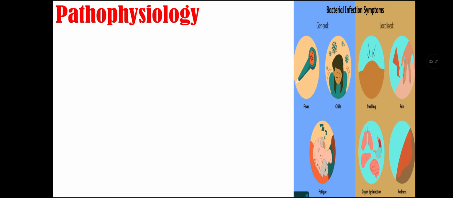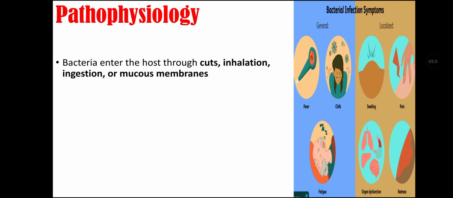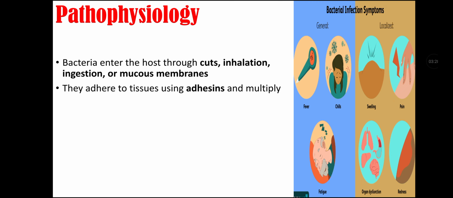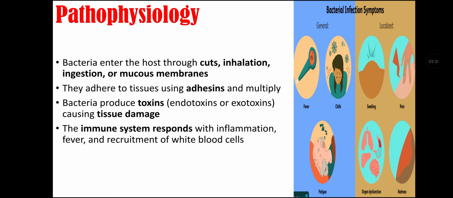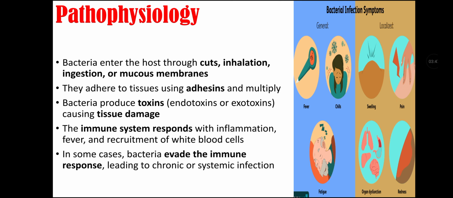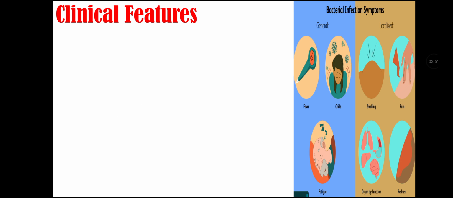Pathophysiology of bacterial infections. Bacteria enter the host through cuts, inhalation, ingestion, or mucous membranes. They adhere to tissue using adherence factors and multiply. Then bacteria produce toxins that may be endotoxins or exotoxins that can cause tissue damage. And then the immune system responds with inflammation, fever, and recruitment of white blood cells. In some cases, bacteria evade the immune response, leading to chronic or systemic infection.